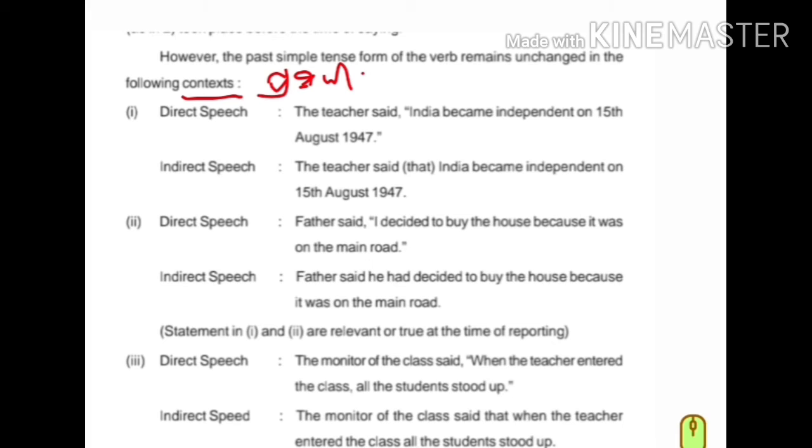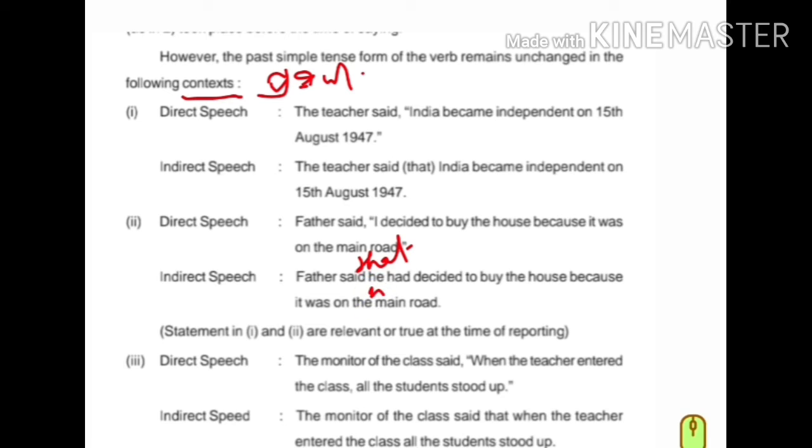Again, direct speech. Father said, "I decided to buy the house because it was on the main road." Indirect speech. Father said, instead of inverted comma, you can use that.